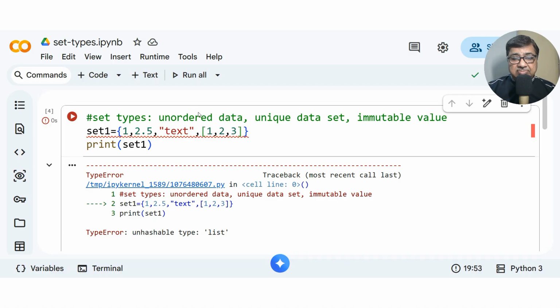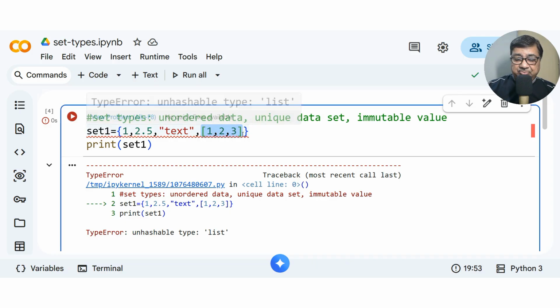List is a changeable mutable value, so mutable values are not hashable, because they do not produce a unique identity, unique mathematical transform of that particular type of data. So that means this is not possible in a set.